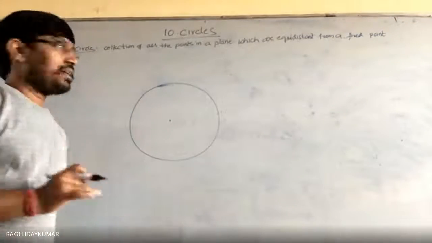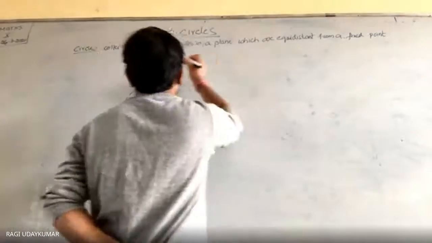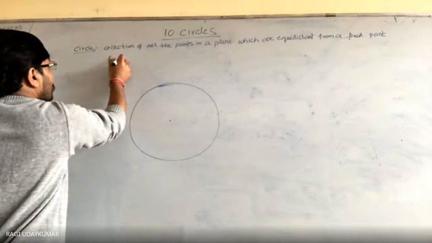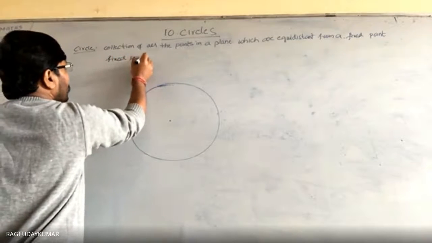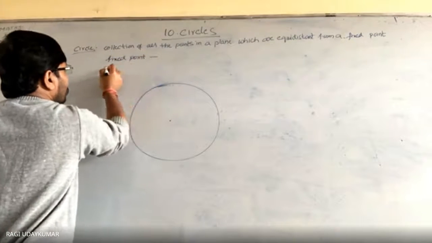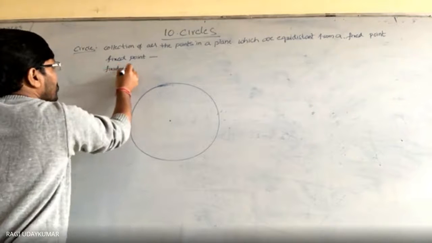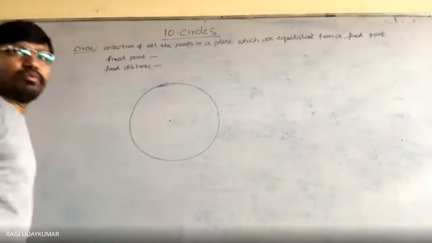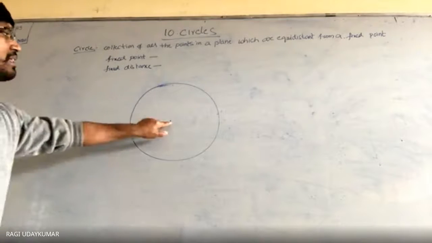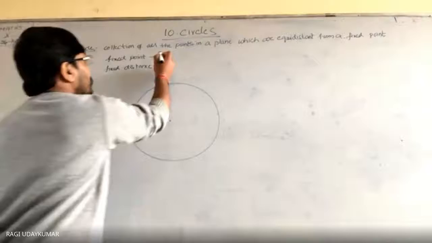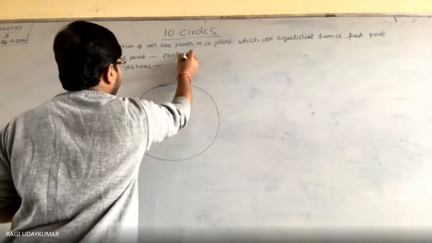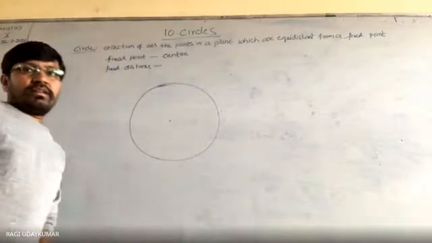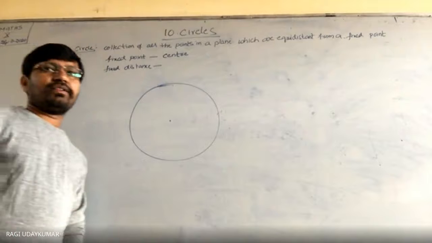So equidistant from a fixed point. Then that fixed point is called, fixed point को क्या बोलते हैं, and fixed distance, equidistance बोल रहे हैं ना, that fixed point is called what? Center. Okay, center spelling also you see here.